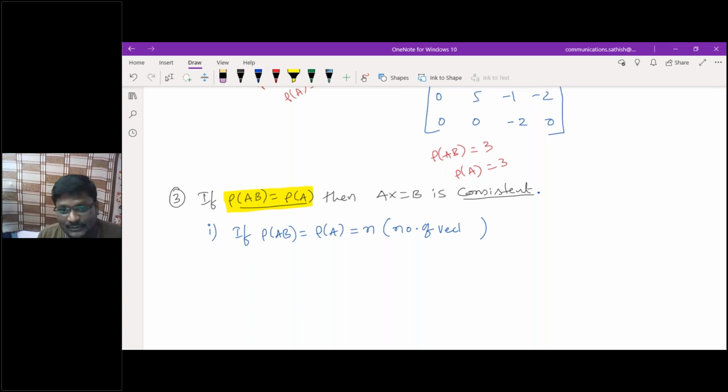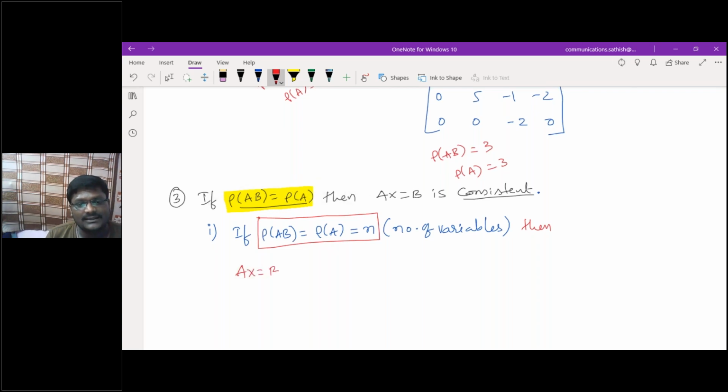So n is the number of variables. It may be x1, x2, x3, or x, y, z, or a, b, c, d, e. If rank of [A|B] is equal to rank of A, which is equal to the number of variables, then Ax = B has a unique solution. Am I correct?